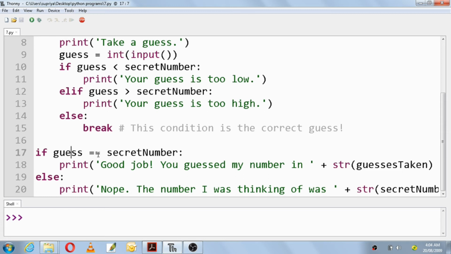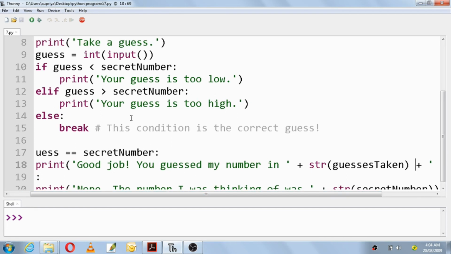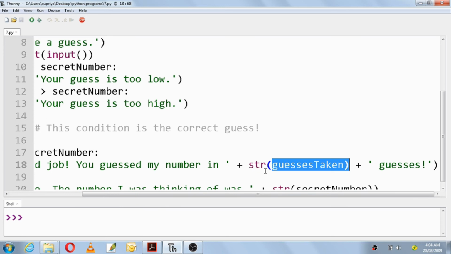If the guess is double equals to the secret number, that means if both are the same, then it will print good job, you guessed my number in str guesses taken. Whatever number of guesses is there, 5 guesses or 4 guesses, will get printed here. Guesses taken will be an integer.